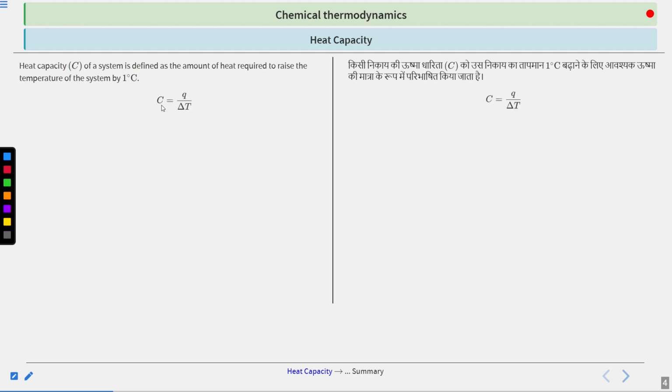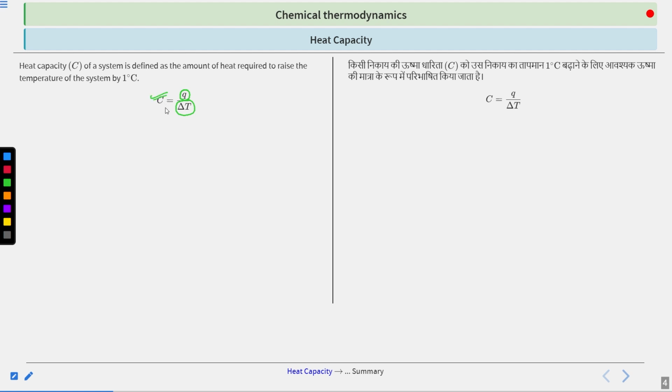If you are given the formula, then the formula would look like this. Suppose you have supplied Q amount of heat to raise the temperature by delta T, meaning the change in temperature is given by delta T. Then to change the temperature by 1 Kelvin or 1 degree Celsius will be how much? It will be simply Q by delta T. That is the direct application of the unitary method. So for delta T, Q amount is heated. So for 1, Q by delta T will be required. So that is your heat capacity or C.